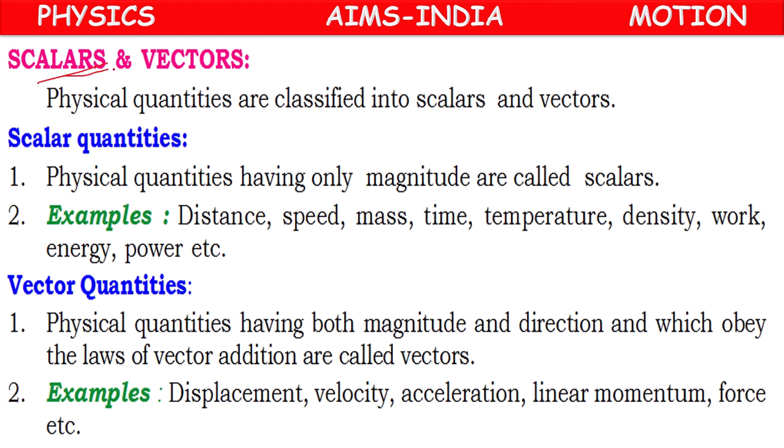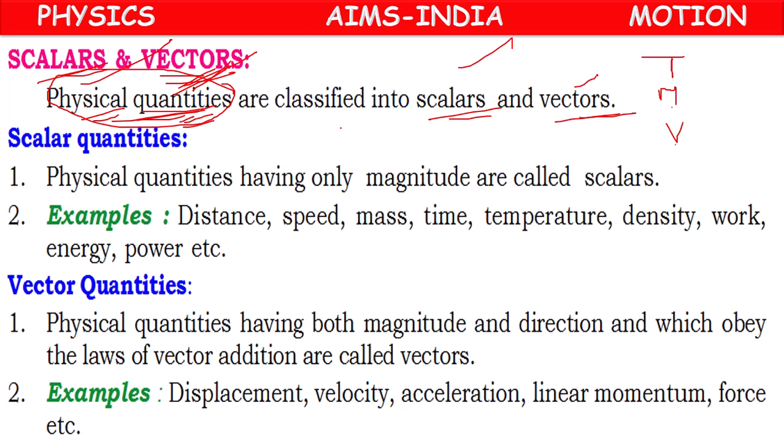Next one, about scalars and vectors. The physical quantities are the quantities which can be measured. Temperature is a physical quantity, mass is a physical quantity, volume is a physical quantity, like amount of substance or luminous intensity, all SI quantities, all international system quantities. So the quantities which can be measured are considered as physical quantities. Physical quantities are classified into scalars and vectors.